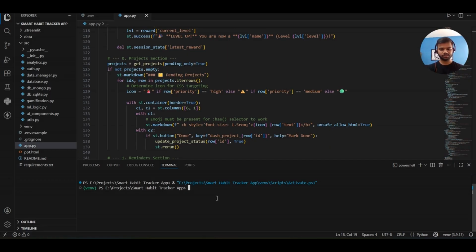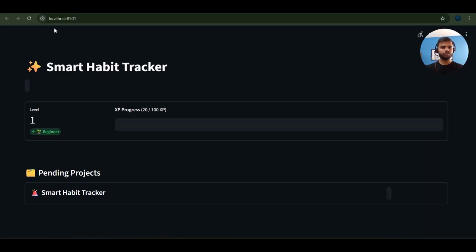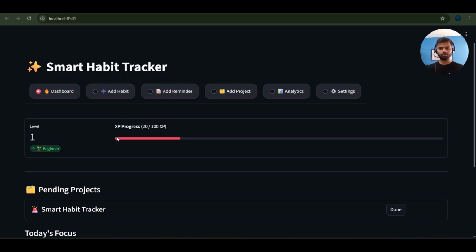Now let's start this app. I will clear the terminal and type streamlit run app.py, which is the command to run a Streamlit project. I hit enter and wait for the app to load. And if you can see, it's running on localhost. This is the user interface of the project.